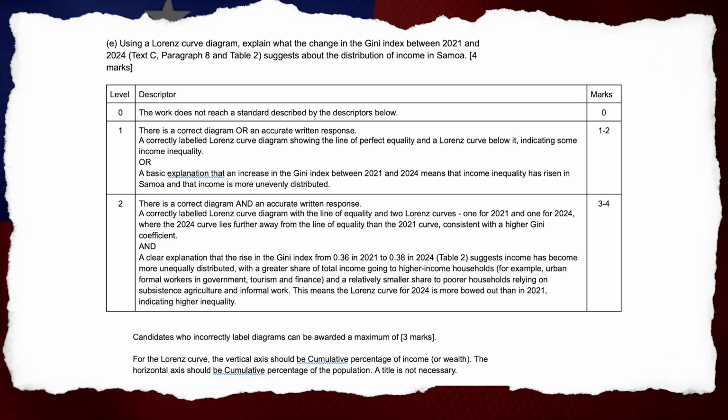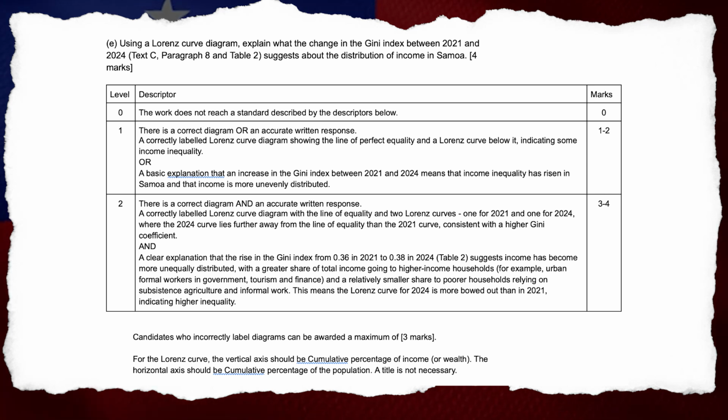1 to 2 marks. Level 2. A correctly labeled Lorenz curve diagram with the line of equality and 2 Lorenz curves, one for 2021 and one for 2024, where the 2024 curve lies further away from the line of equality than the 2021 curve, consistent with a higher Gini coefficient. And a clear explanation that the rise in the Gini index from 0.36 in 2021 to 0.38 in 2024, Table 2, suggests income has become more unequally distributed, with a greater share of total income going